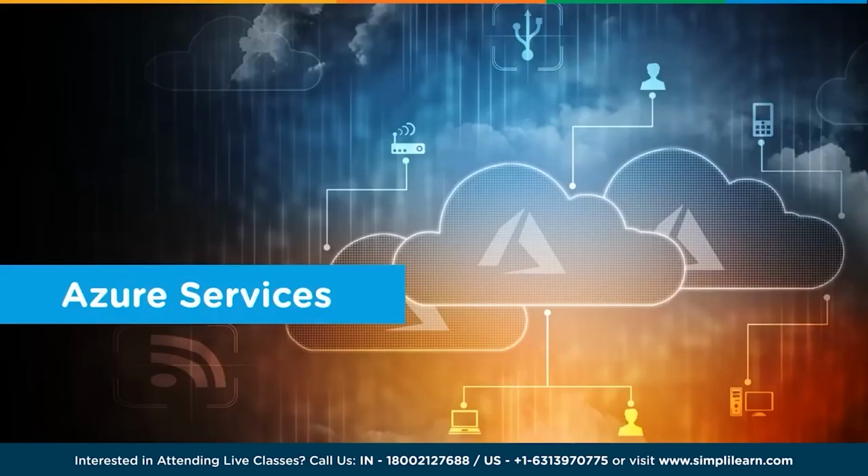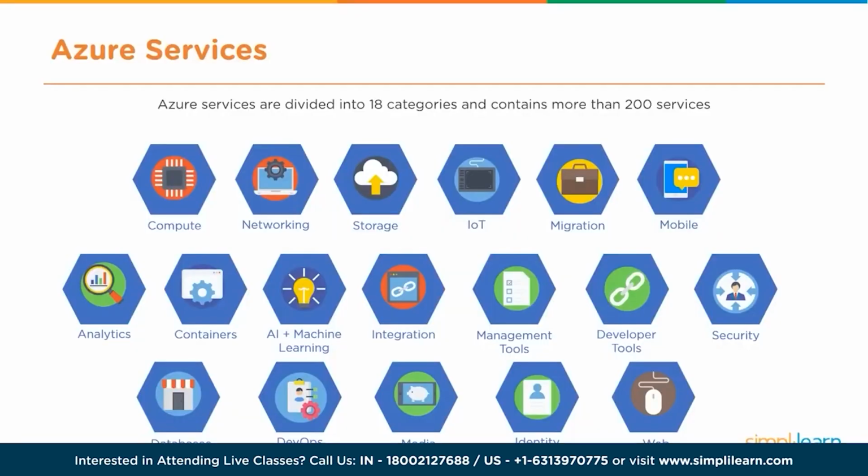Now let's talk about Azure services. Azure services have 18 categories and more than 200 services, so we clearly can't go through all of them. It has services that cover compute, AI and machine learning, integration, management tools, identity, DevOps, web, and so much more. You're going to have a hard time trying to find a domain that Azure doesn't cover. And if it doesn't cover it now, you can be certain they're working on it as we speak.